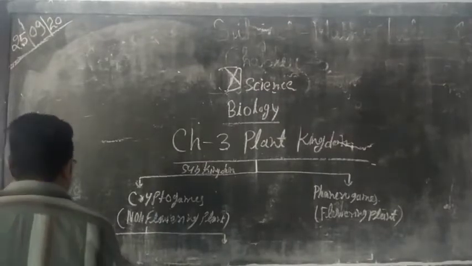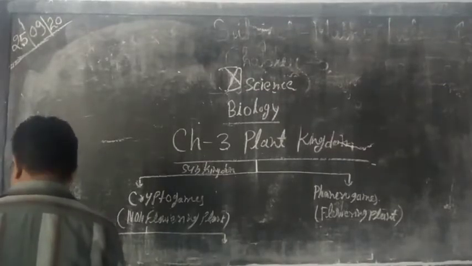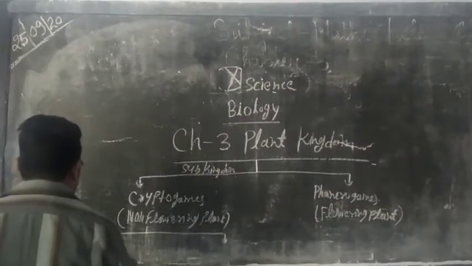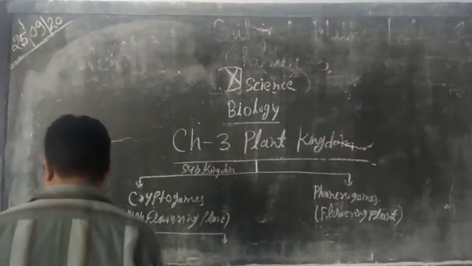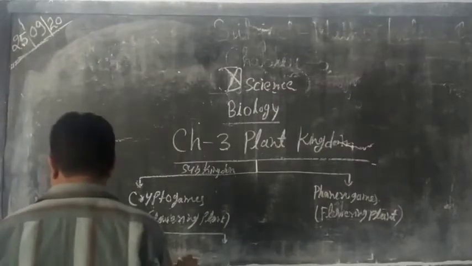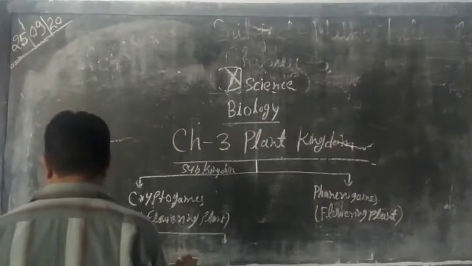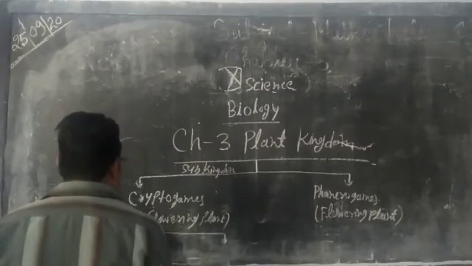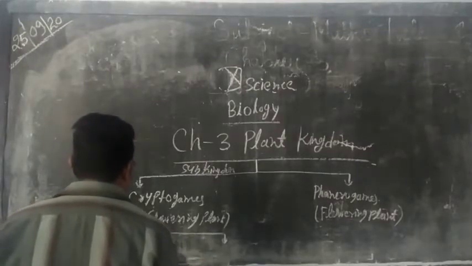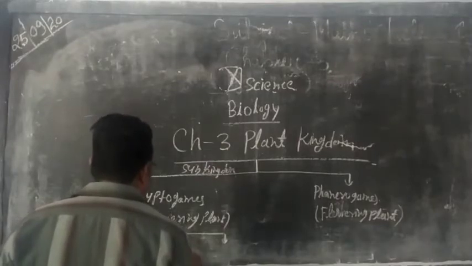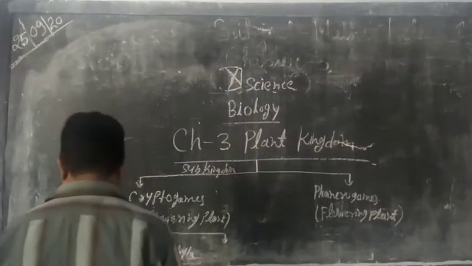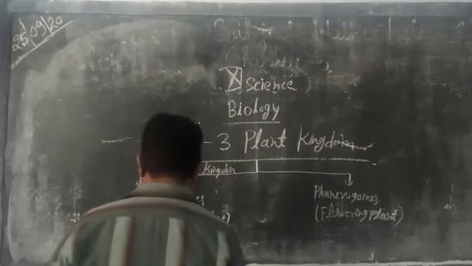First one is Thallophyta, second one is Bryophyta, and third one is Pteridophyta.